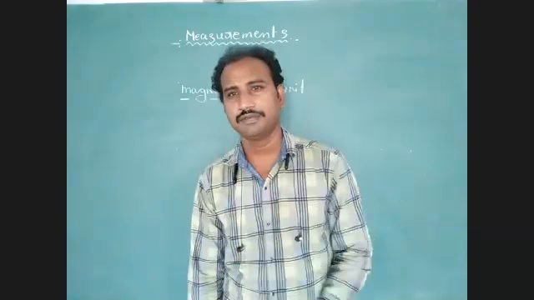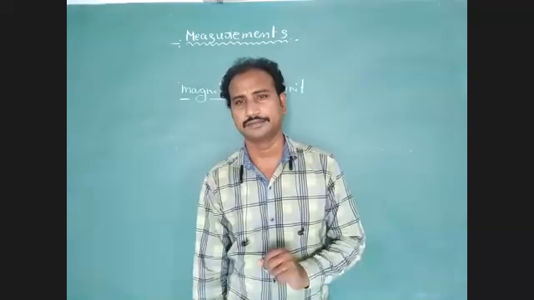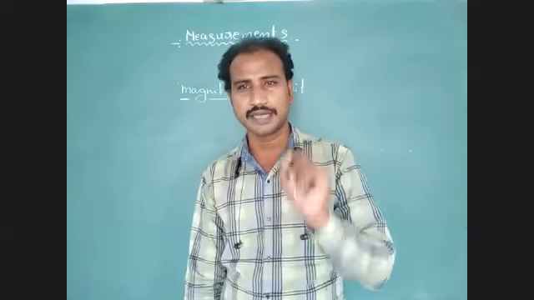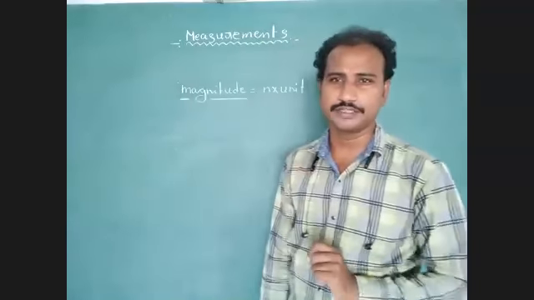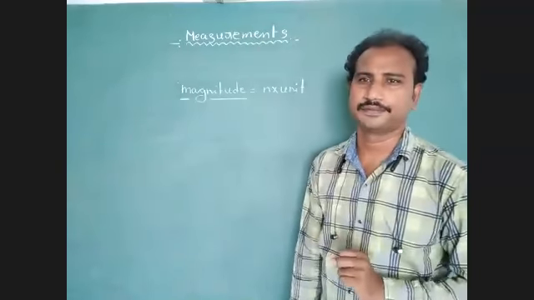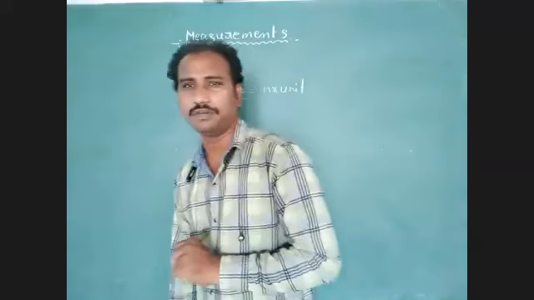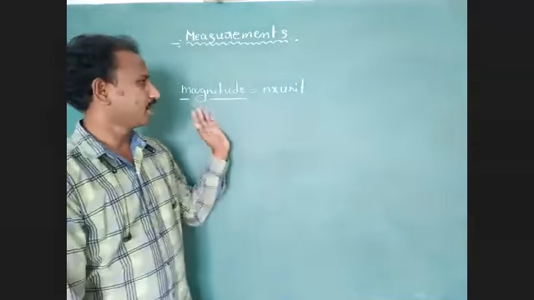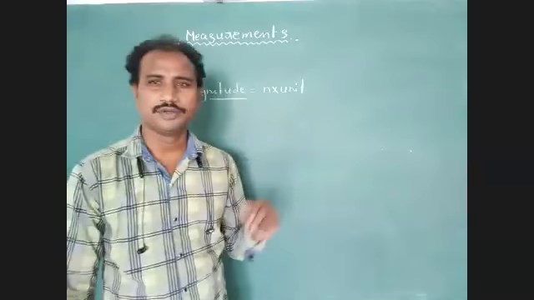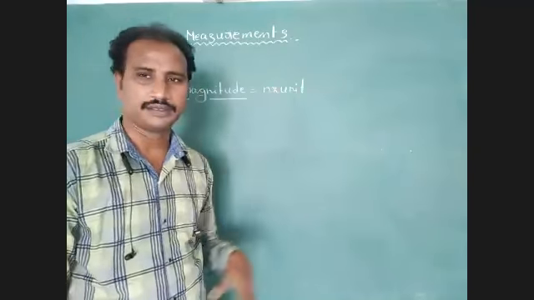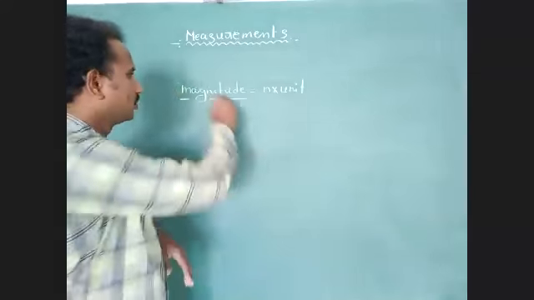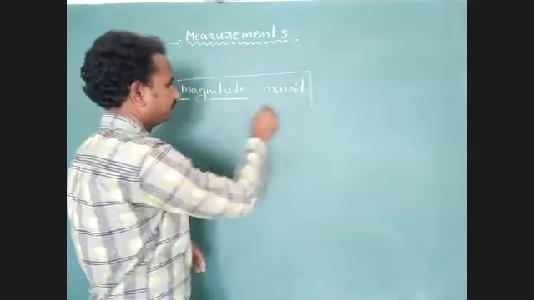This is a very, very important point. The standard value which measures a suitable physical quantity is called a unit. Magnitude equals numerical value into unit. N represents numerical value; unit I already defined. So just identify this formula.